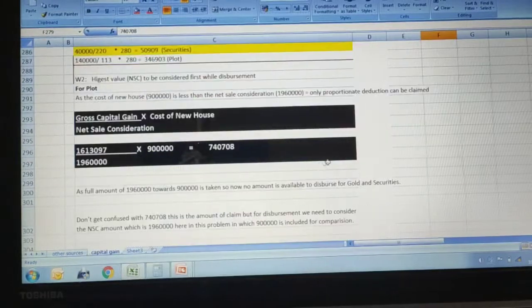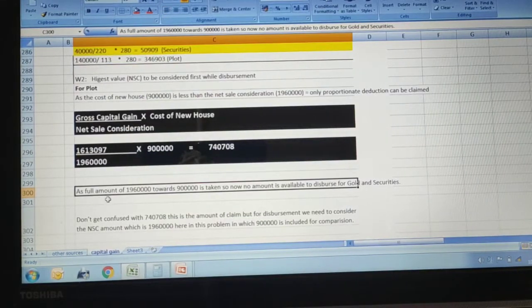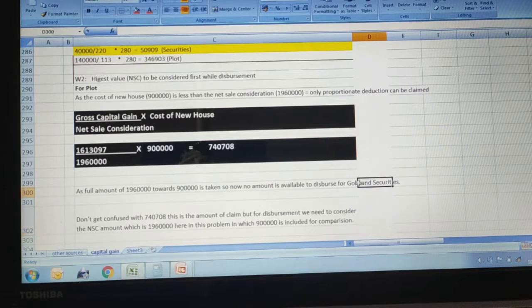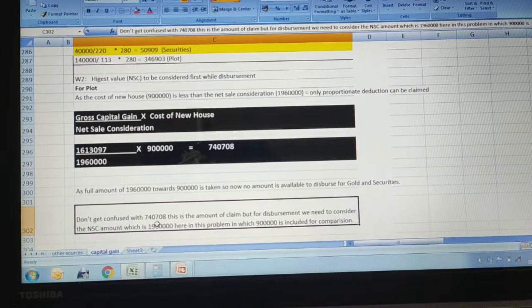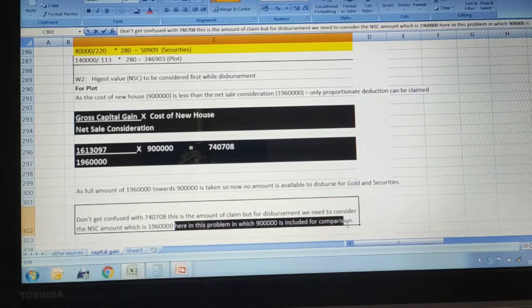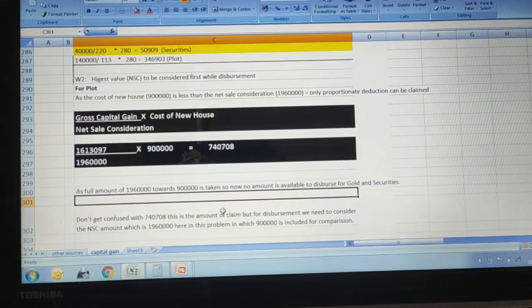So here I have written clearly, as the full amount of 19,60,000 towards 9 lakh is taken, no amount is available to disburse for gold and securities. So don't get confused with 7,40,708. This is the amount of claim, but for disbursement we need to consider the net sale consideration amount, which is 19,60,000, in which the 9 lakh is included for comparison. Hope this is clear to you.